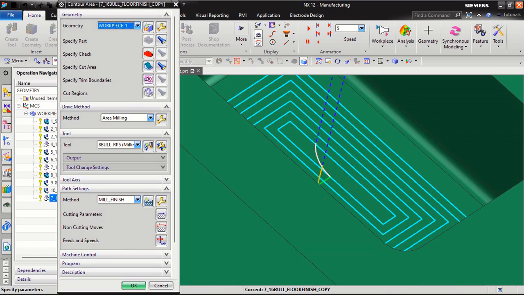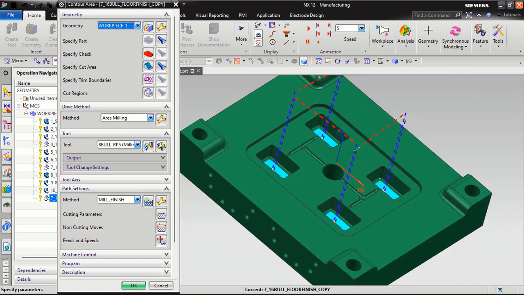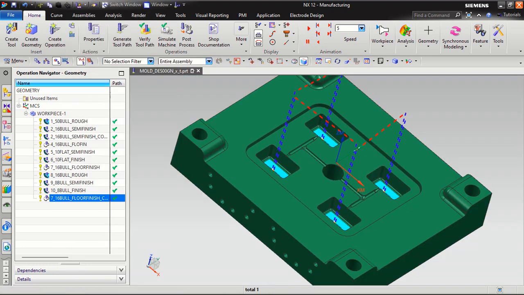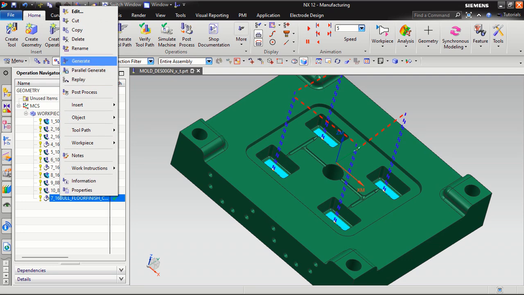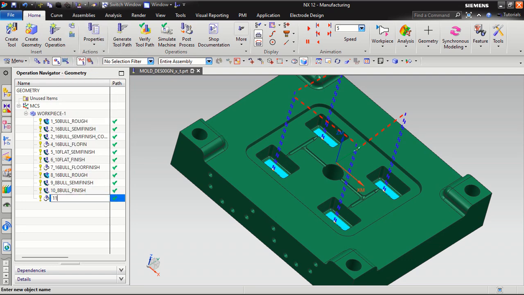Okay. So this is our 8 bolt finishing program. You can see here. Or you can also see what cutter is open here now. Okay. So just rename it 11 8 bolt floor finish.